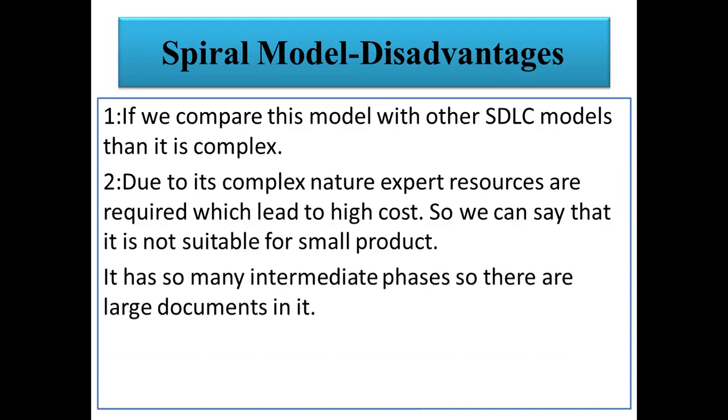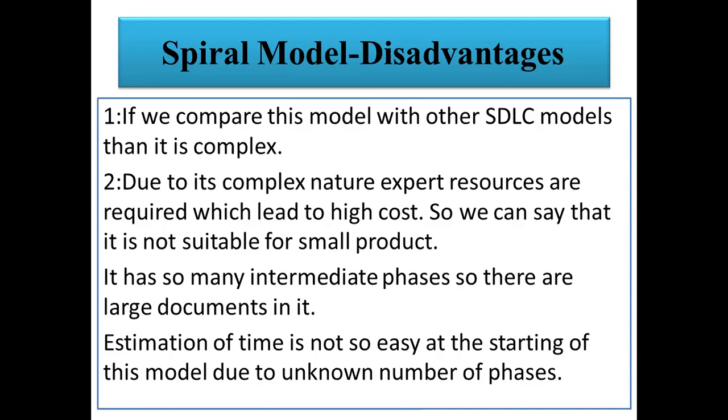It has so many intermediate phases that there is a large document in it, because for each requirement we finalize, we create the design document, and finally we develop the prototype. So large documentation is involved in this model, same as the waterfall model.